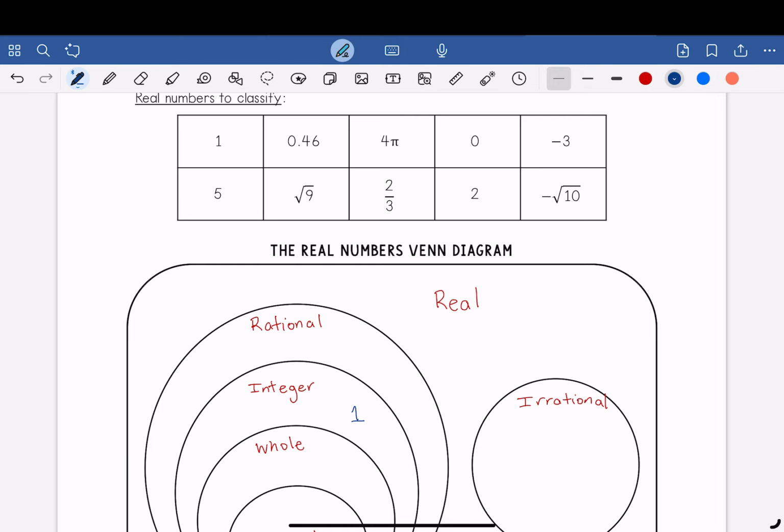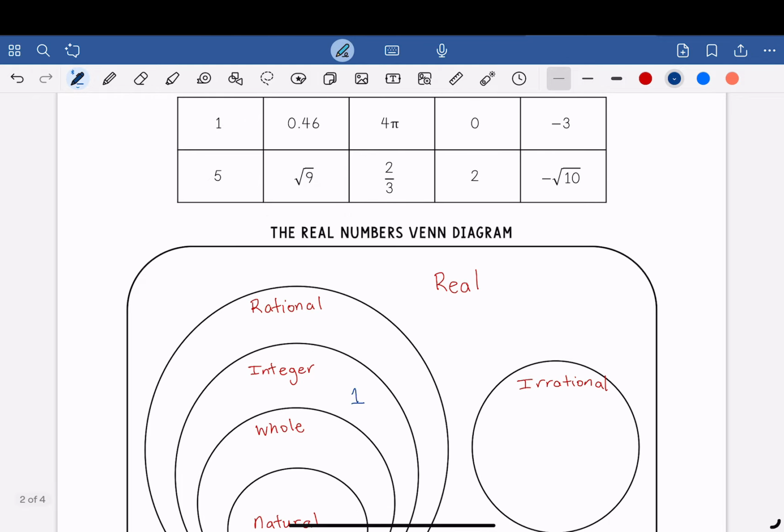And you can actually place the 1 anywhere under rational, integer, whole, or natural. But because eventually you're going to move them around to try to fit 2 in each category, 1 can be placed there, but your answers can vary. So let's look at the next number, 0.46. So for sure that can't go natural, whole, or integer. It's going to go under rational number, because it's a decimal.